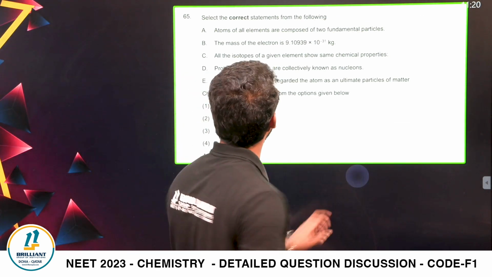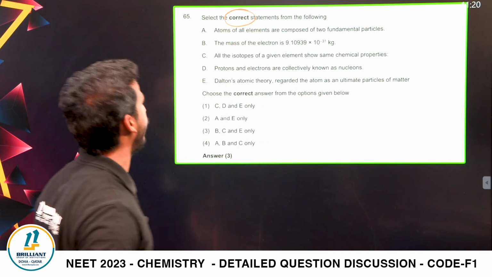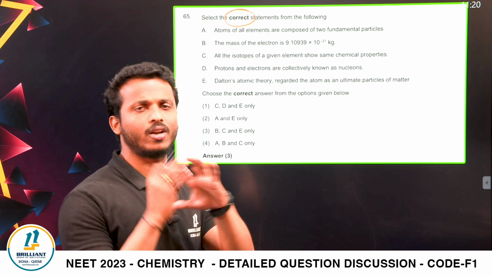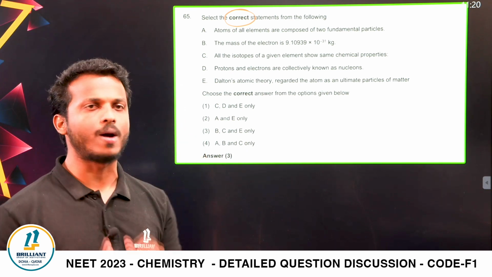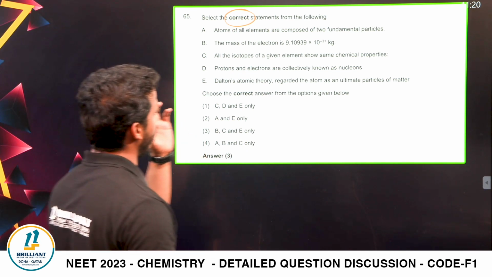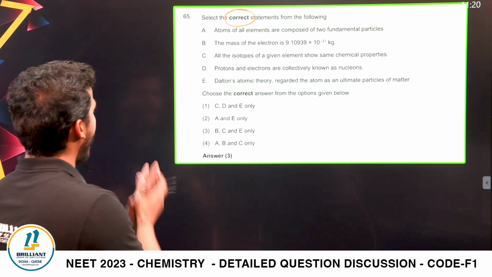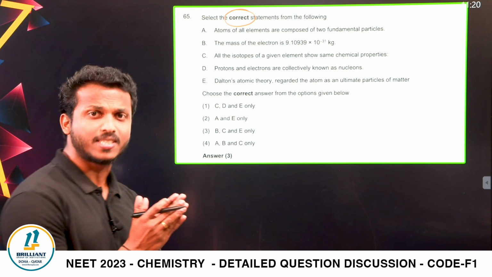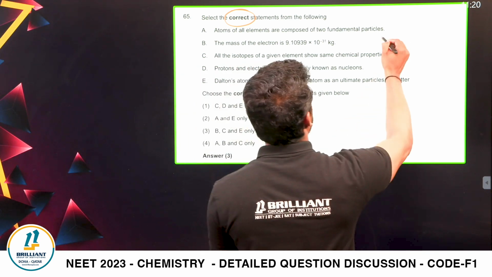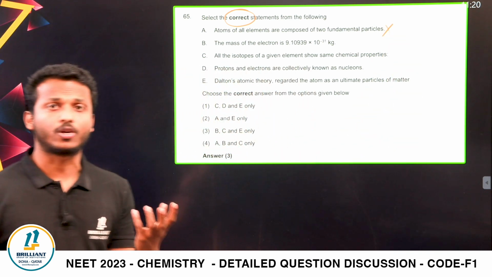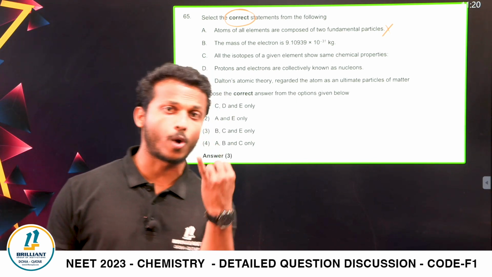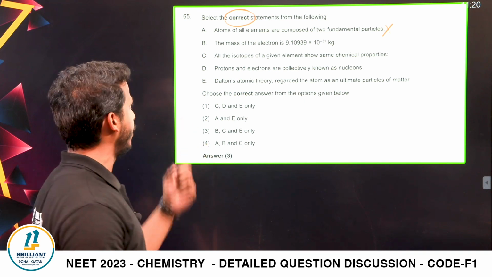Select the correct statement from the following. Atoms of all elements, Dalton's atomic theory and the structure of atom, the basic part they are asking you. Chapter 11th grade, right? Atoms of all elements are composed of two fundamental particles. Is it correct, dear all? No. According to Thomson's model and Dalton's atomic theory, atoms are composed of basically three things, which are proton, neutron and electron, not two species.